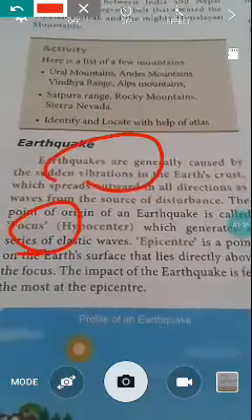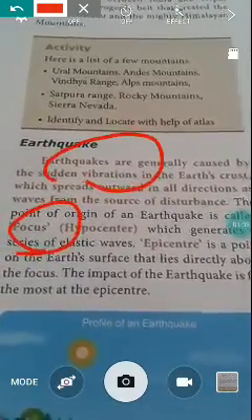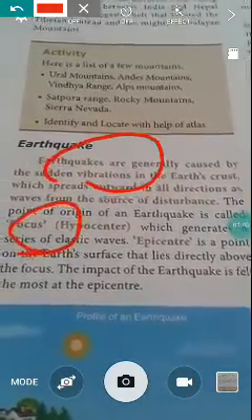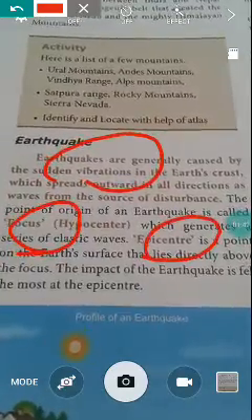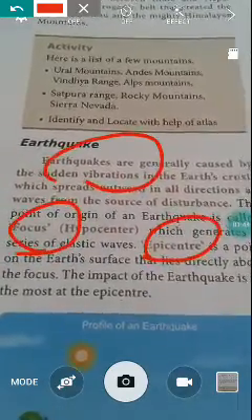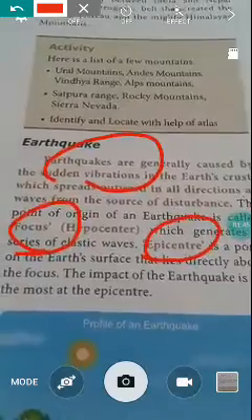The epicenter is the point on the earth surface that lies directly above the focus. So the epicenter and focus: where the earthquake will start, that point is the focus. It will be spread from that epicenter.